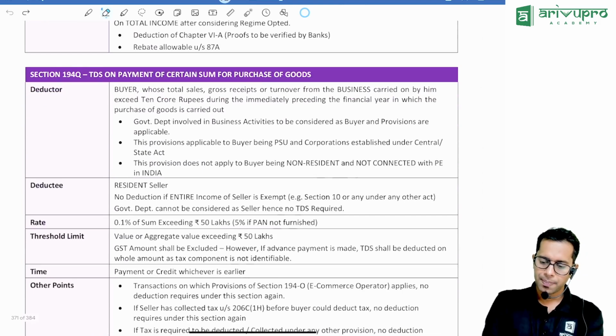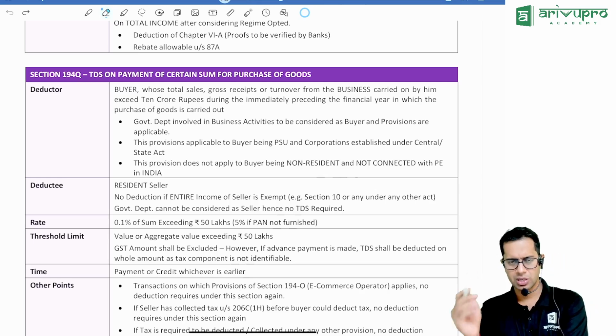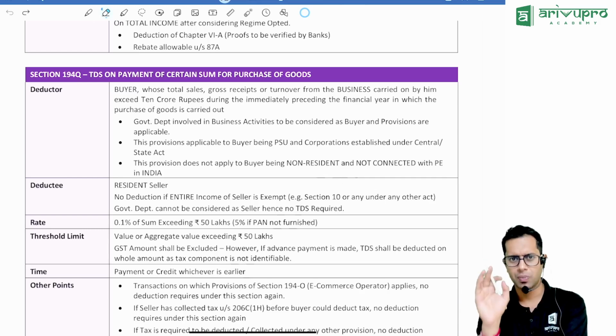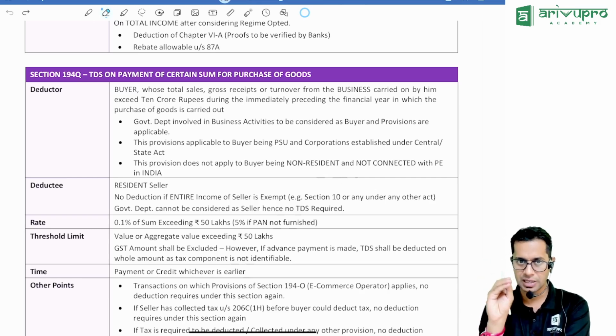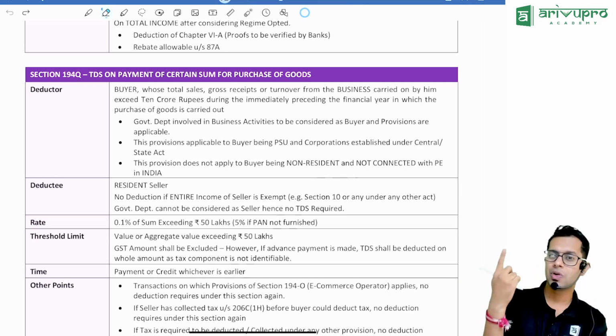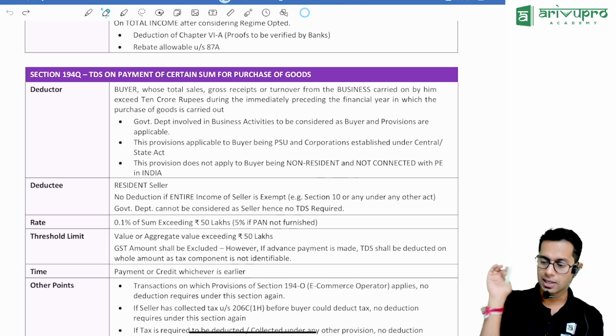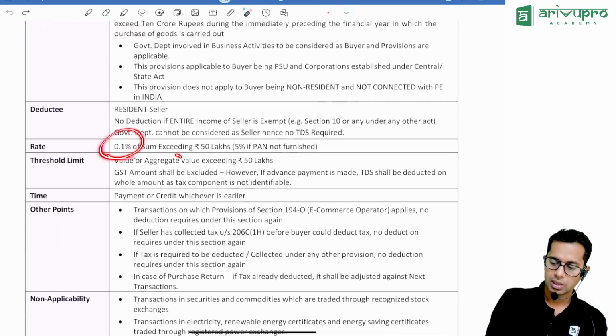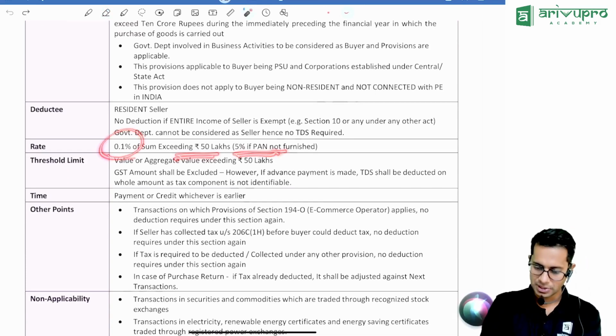194Q, TDS on payment for purchase of goods. If you purchase goods and the payment is more than 50 lakh rupees in the year, and if your turnover is more than 10 crore rupees in the year, at the time when you are making the payment, you should deduct the taxes at 0.1% of the amount exceeding 50 lakh rupees.